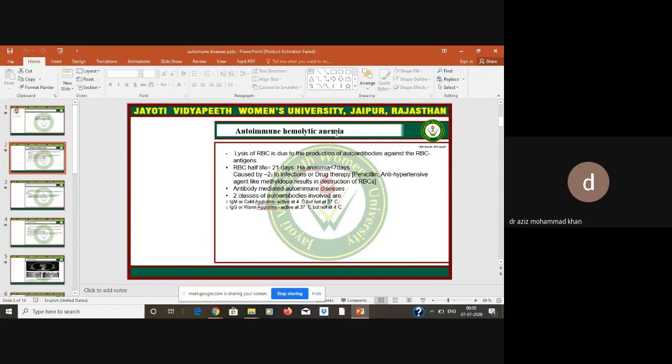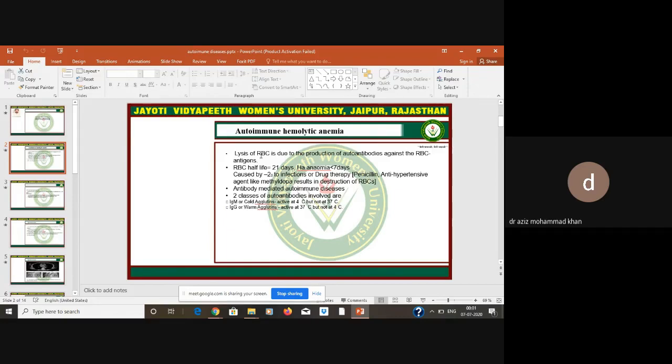Hemolytic anemia means it is the lysis of some RBCs, which will lead to a low amount of red blood cells, and the lower concentration of red blood cells is known as hemolytic anemia.